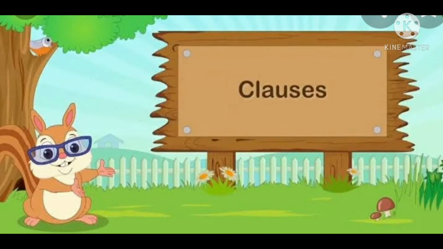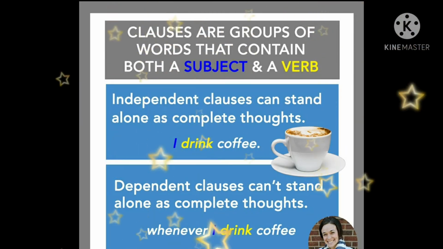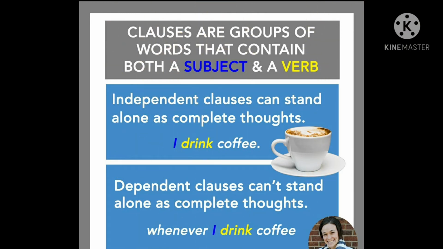Now we'll talk about clauses. Clauses are also groups of words but with subject and verb combination. As you can see here, clauses are groups of words that contain both a subject and a verb. So clauses are mainly divided into two parts. The first one is independent, we can say our main clause, and the second one is dependent, which we can say subordinate clause. As you can see here in the example, an independent clause can stand alone, means an independent clause makes a complete sense in itself.